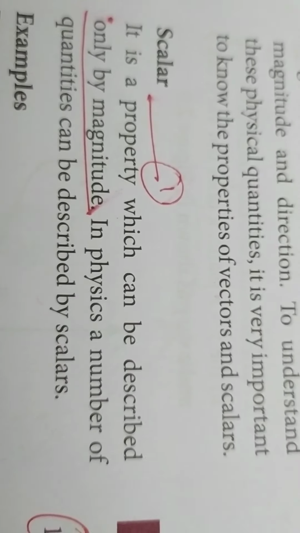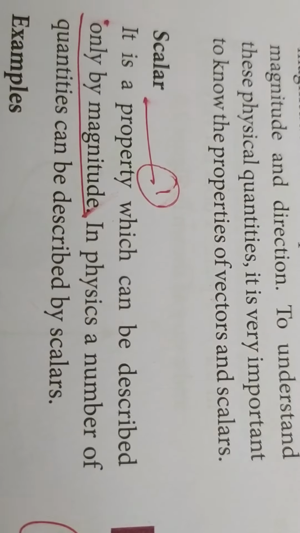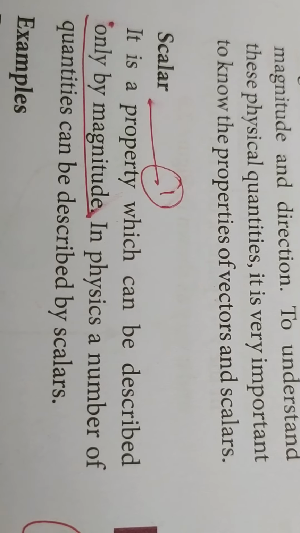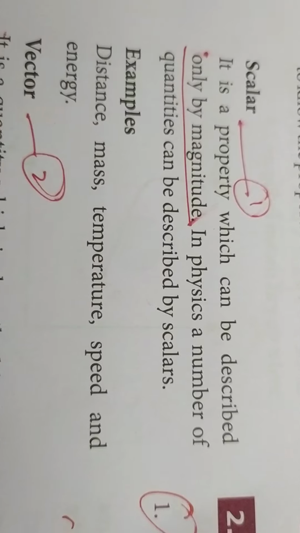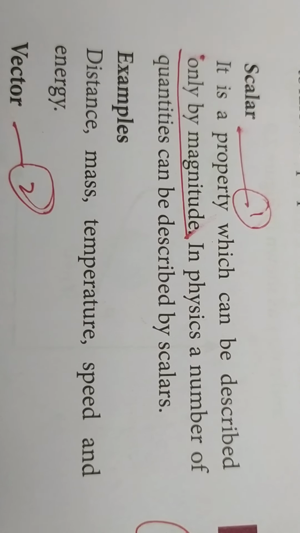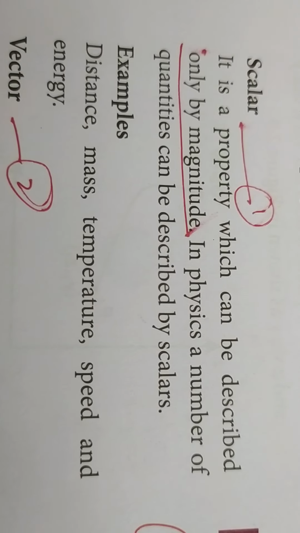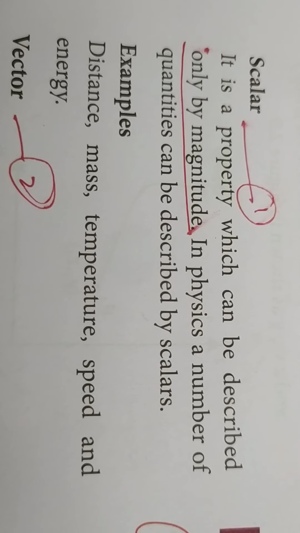Next we are going to see the elementary concepts of vector algebra, and here we are going to see the different types of vectors. So what is a scalar? A scalar is described only by magnitude. Examples: distance, mass, temperature, speed and energy. These quantities have only magnitude; they don't have direction.